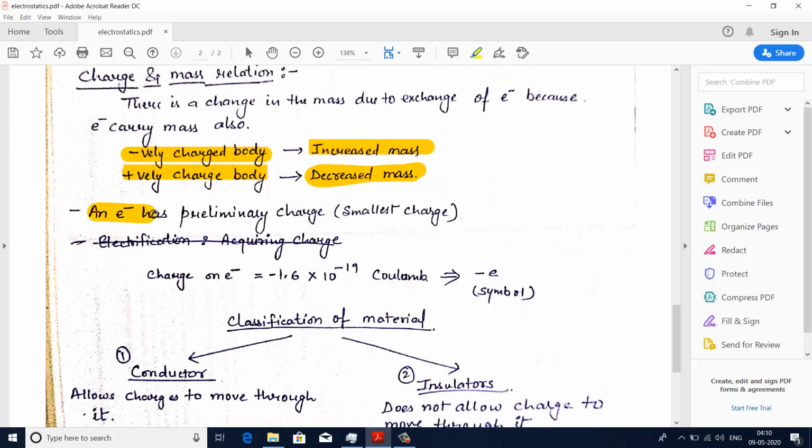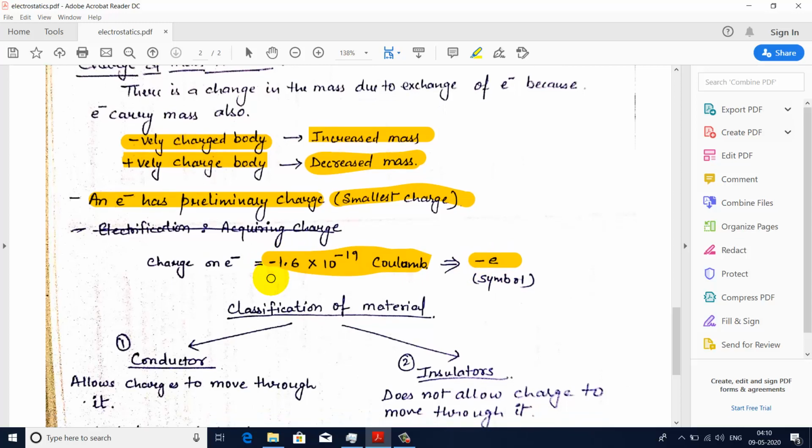We can say that an electron has the elementary charge, or the smallest charge. The value of this smallest charge on the electron is minus 1.6 times 10 to the power minus 19 coulomb. The symbol is minus e. Here e is for electronic charge, and minus because the charge on the electron is negative.